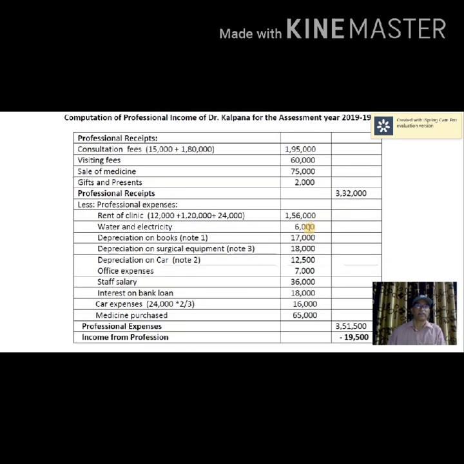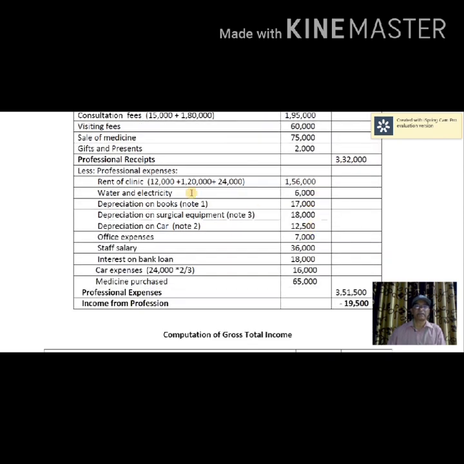Professional expenses. Rent of clinic, all the 3 years expenses paid on payment basis, that is taken as 1,56,000. Water and electricity, professional expense. Depreciation on books, surgical equipment and car, notes have already been given earlier. Office expenses, 7,000 should be taken.